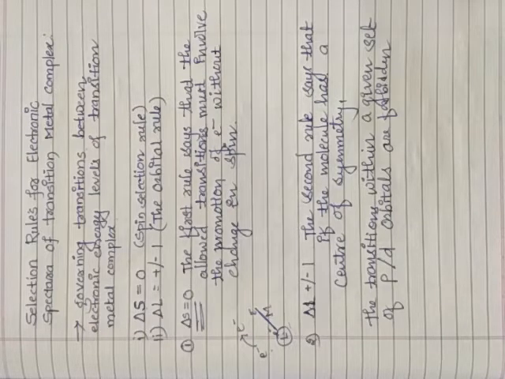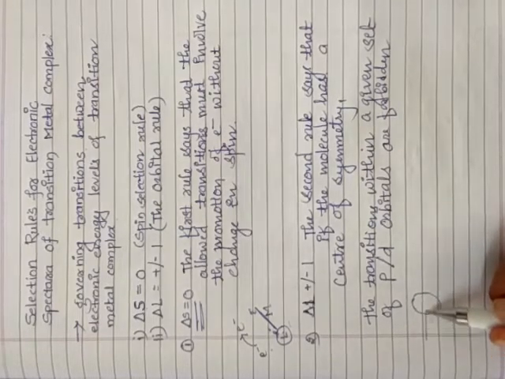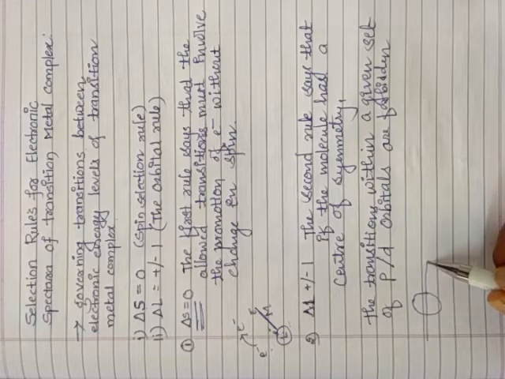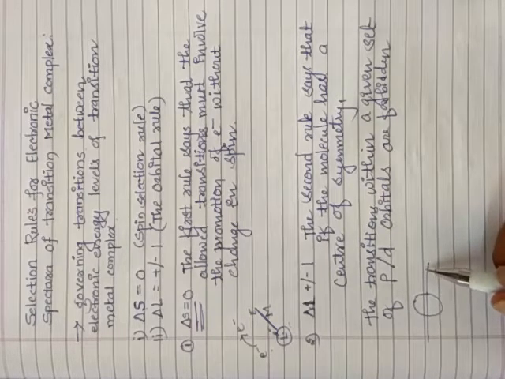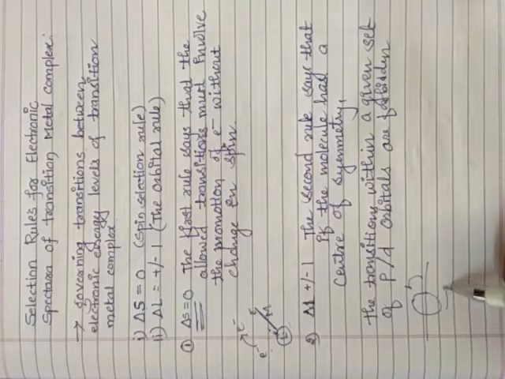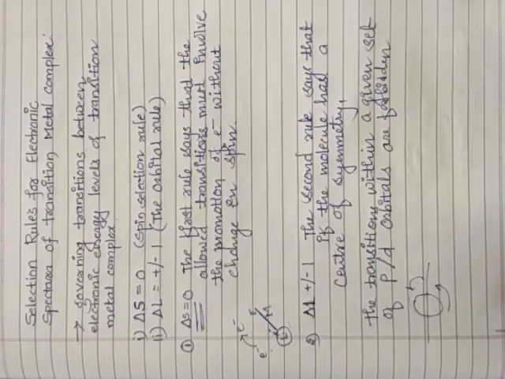What I want to tell you is that if a molecule has a center of symmetry, I have already told you its meaning. We can also call it a rotational axis of symmetry. It is an imaginary axis passing through the molecule, within which rotation can be carried out to take the molecule from one orientation to another.